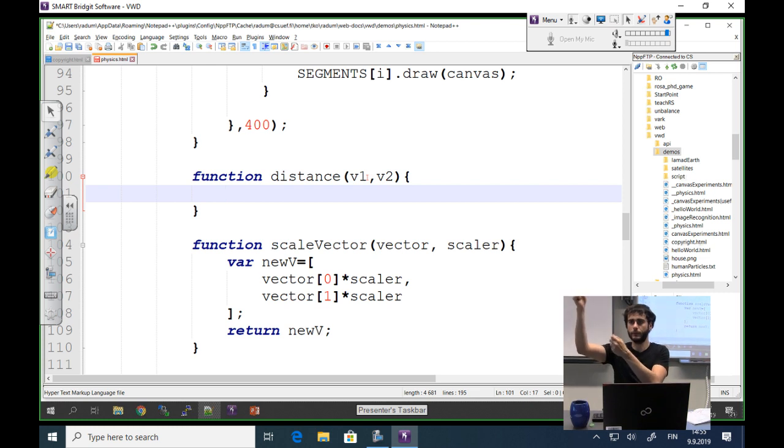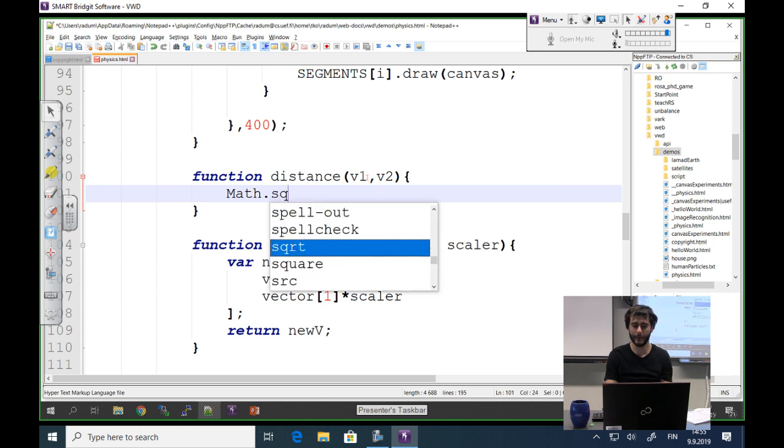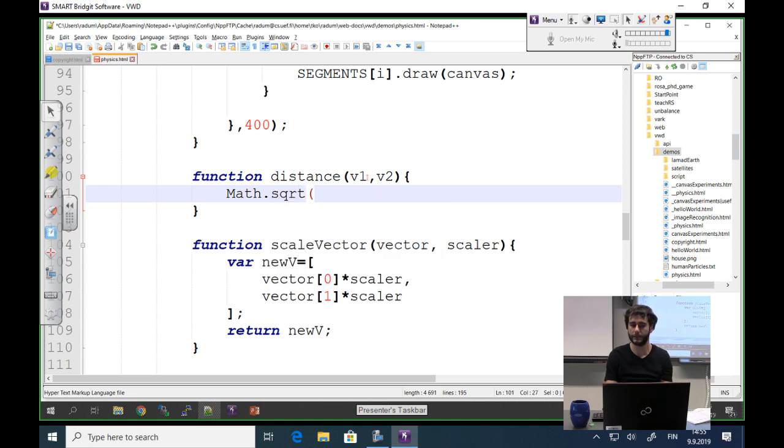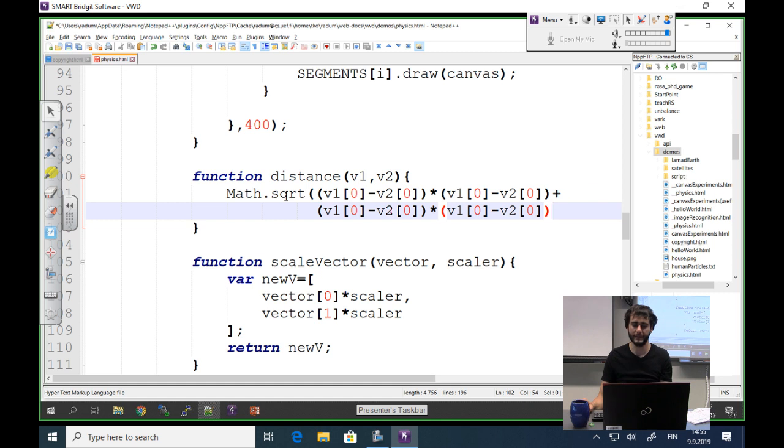So the distance between two vector tips is going to be the well-known Euclidean distance between 2 points. v1 of 0 minus v2 of 0, squared, plus the same thing on the y-axis, or the second component to be precise, because this distance generalizes to 3D space.